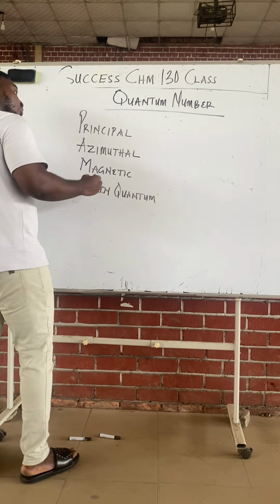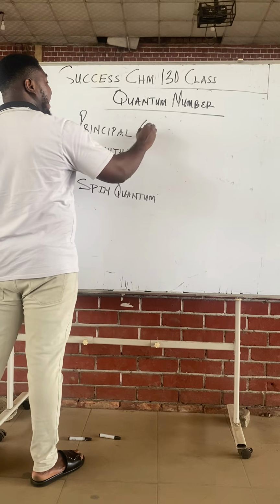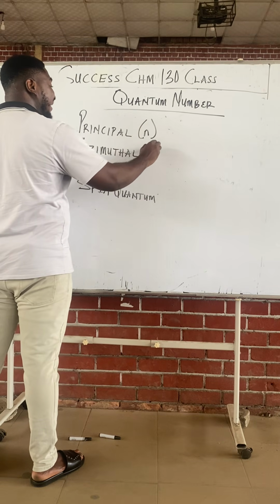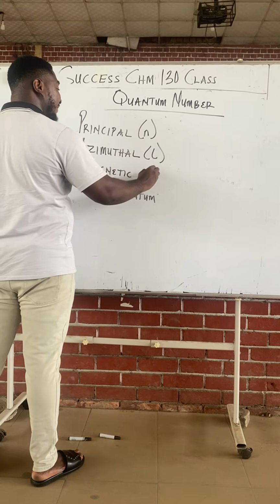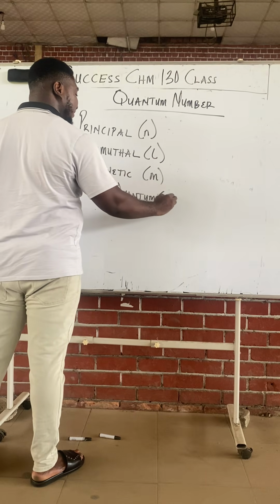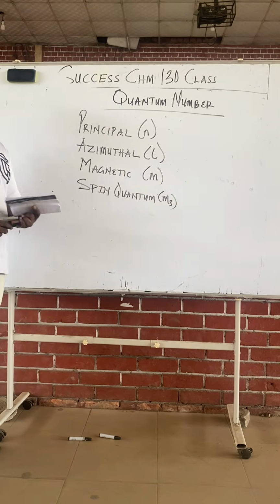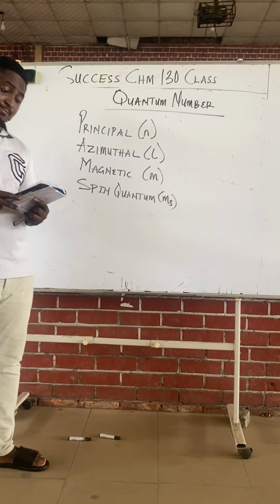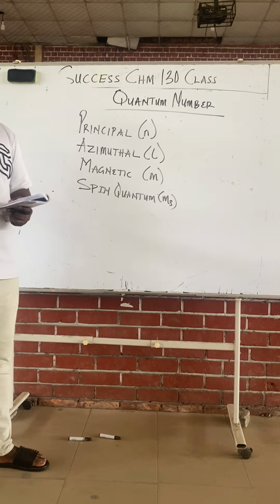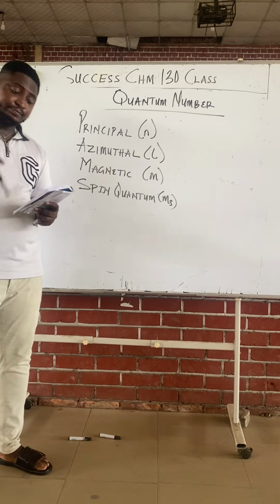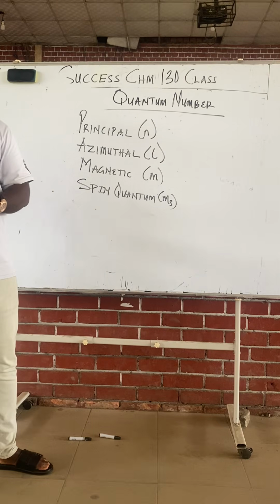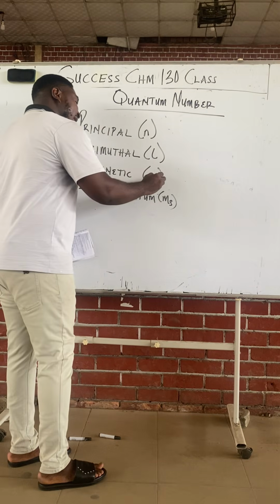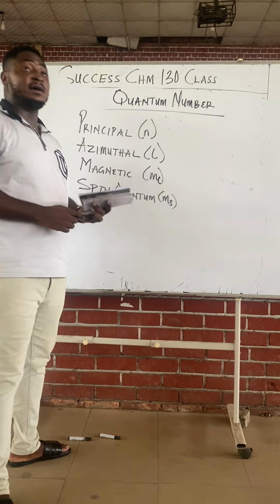Class, the principal quantum number has the symbol N, azimuthal is L, magnetic is M, spin is MS. They are their symbols. The magnetic can be ML, you can call it ML.